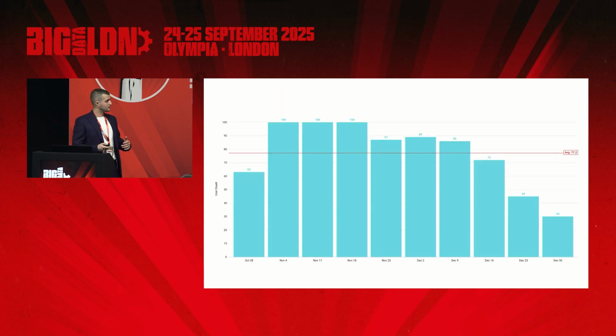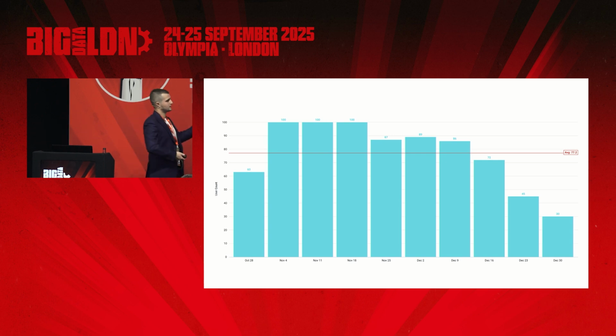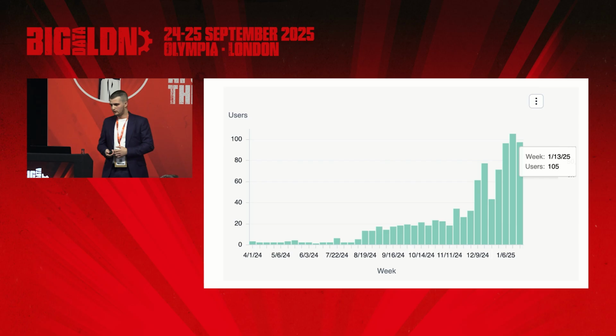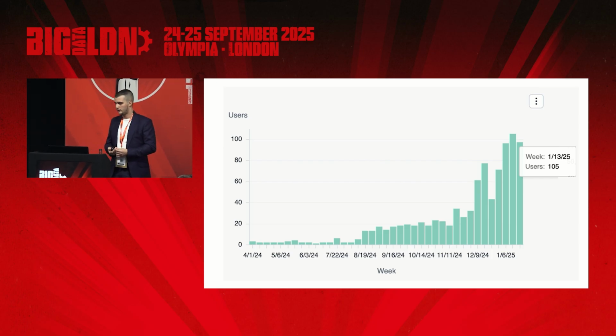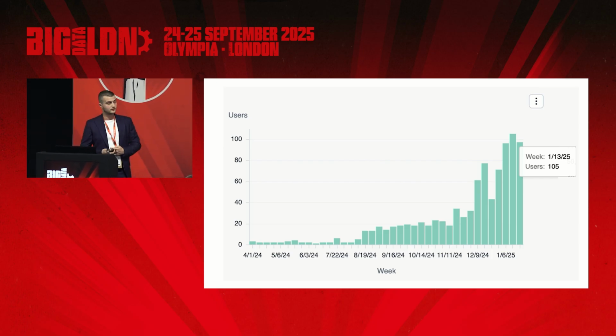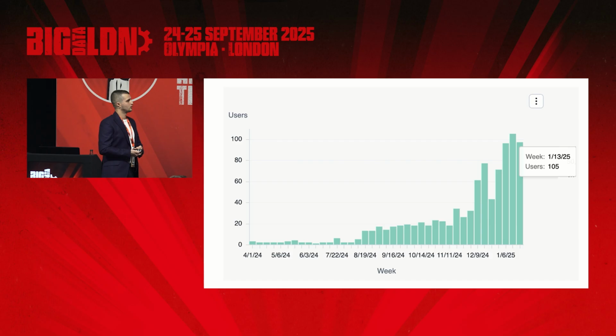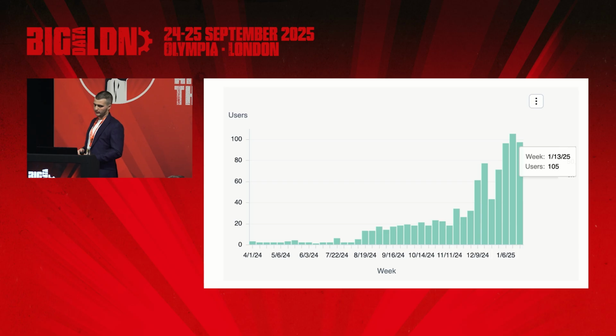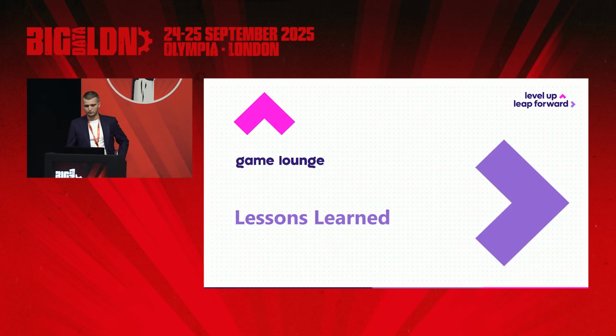To visualize it a bit, these were our all-time numbers on our previous BI platform. As you can see, it started falling at the end when we were phasing it out. But in the first week or two of after we started onboarding everyone, I would say this is 3 weeks in, we actually touched an all-time high of 105. So that was very nice for us to flag as the data team, because we never even saw that number on 4 years of having the previous platform, right?